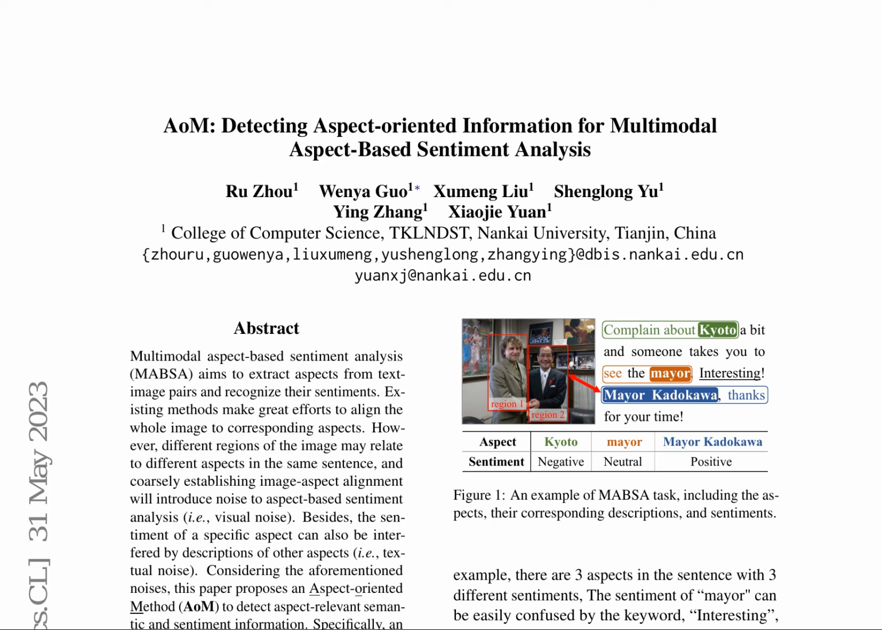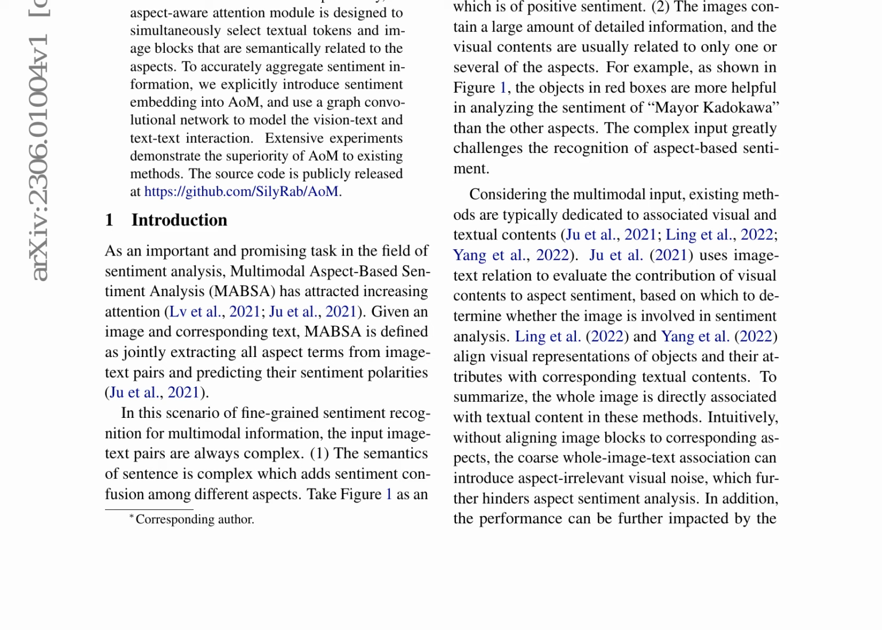The authors propose an aspect-oriented method, AoM, for multimodal aspect-based sentiment analysis, MABSA, which aims to extract aspects from text-image pairs and recognize their sentiments. This method addresses the limitations of existing methods by detecting aspect-relevant semantic and sentiment information using an aspect-aware attention module. AoM selects textual tokens and image blocks semantically related to the aspects, reducing noise and improving aspect-based sentiment analysis.